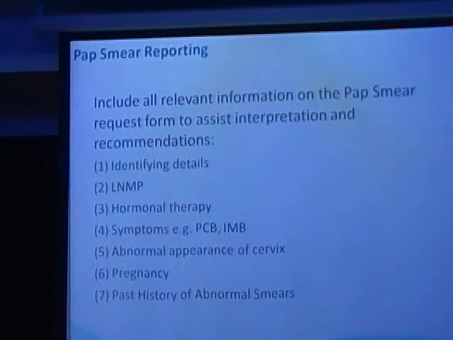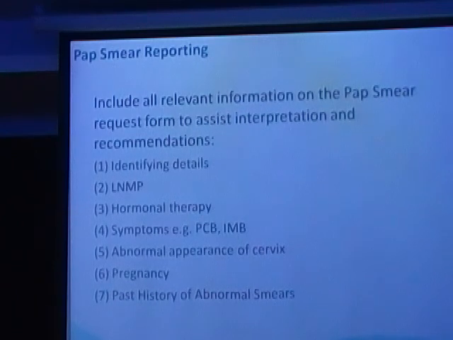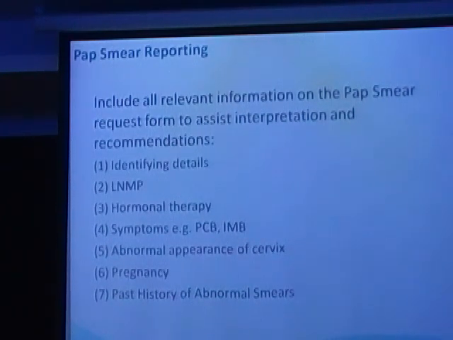Initially, WHO said once in a year is what is sufficient for normal pap smears. Abnormal pap smears once in 6 months, depending upon what abnormality you have found. Now you have found an abnormality this time, you don't report it to the pathologist. 6 months later you repeat it, same abnormality, but the pathologist doesn't know. You have not interpreted your reports correctly.